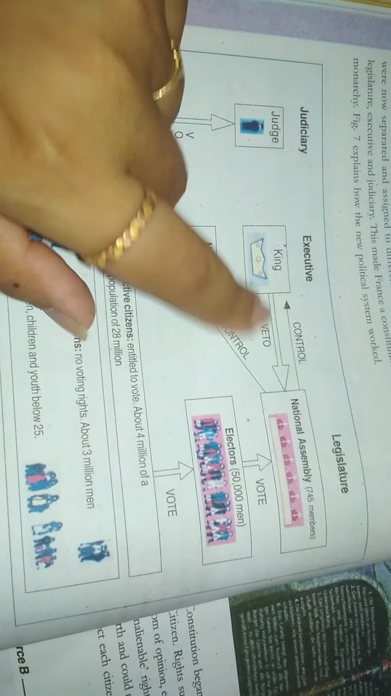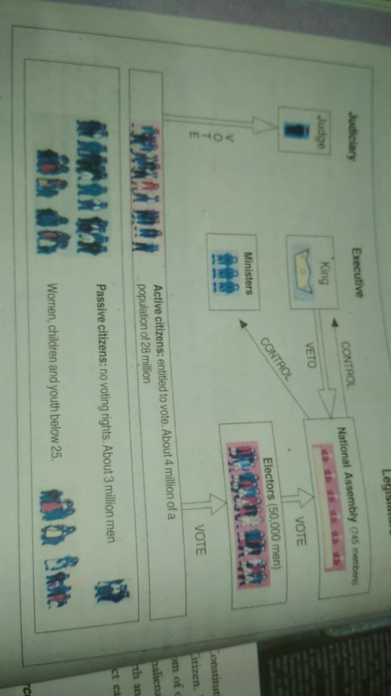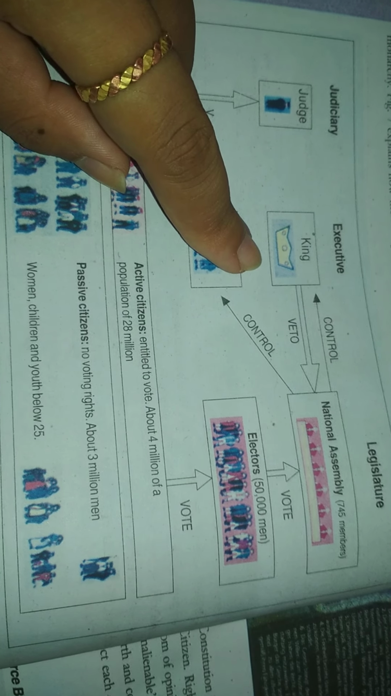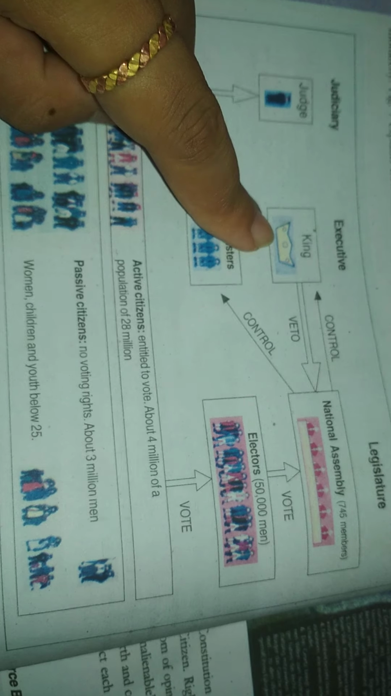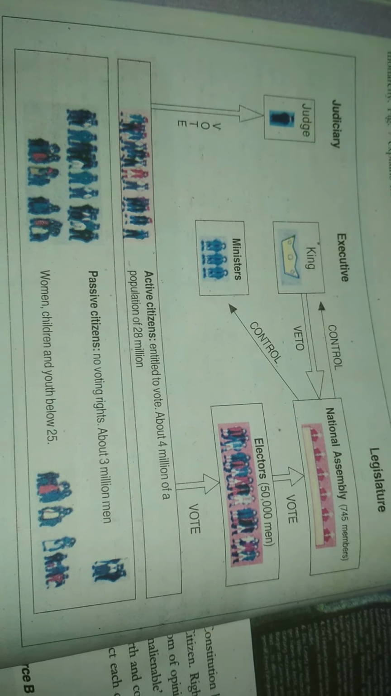And we have 50,000 electors over there, and out of these, 745 members were elected to the National Assembly. This National Assembly had control over the king, and it also had control over the ministers. But the king had the veto power. Veto power means that even if the National Assembly agrees with a particular decision, the king has the power to reject it. He can reject the decision taken by the National Assembly.